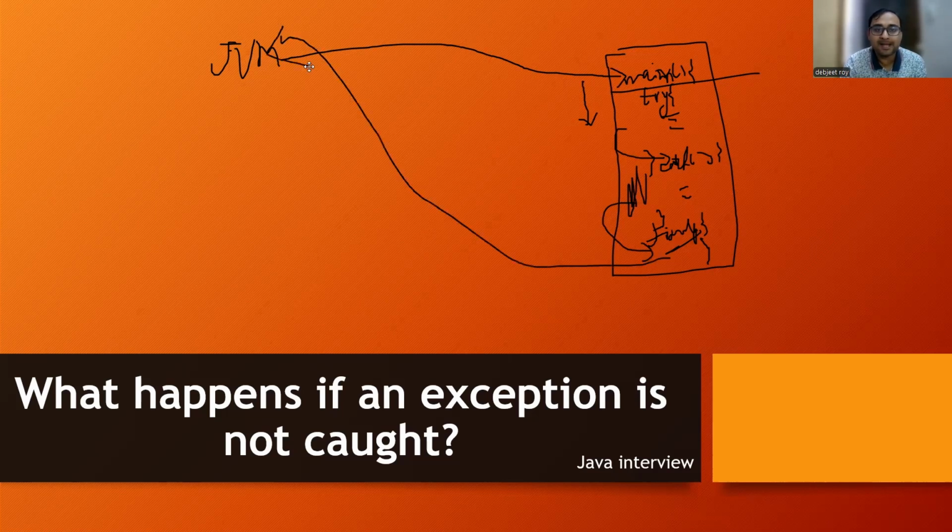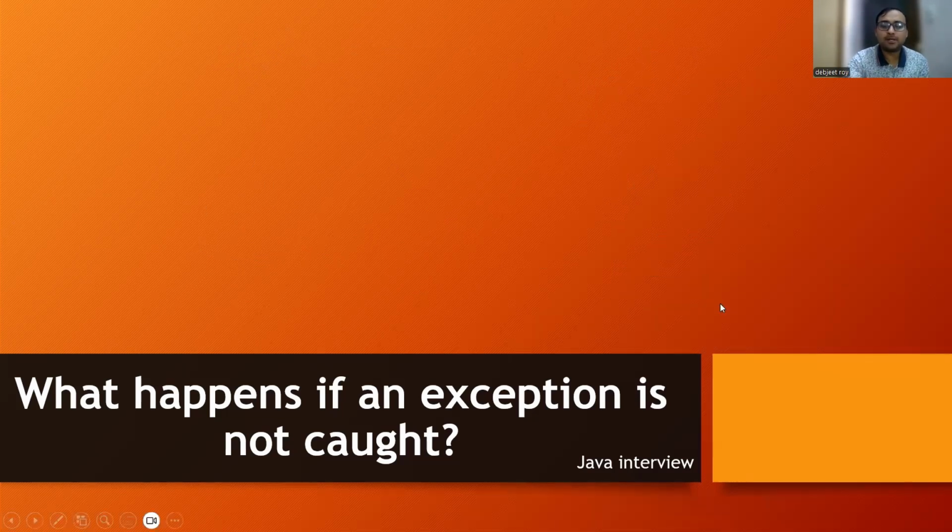It will go back to the JVM, and the JVM will throw the exception explicitly, with the exception stack trace, the exact message, the full print stack trace, everything the JVM will print. So this is the exact flow. Whether we catch the exception or not, exceptions will be thrown by the JVM explicitly. The JVM is programmed in such a way that first it checks whether the exception is caught by the programmer or not. If it is caught, it's perfectly fine, or else the JVM will catch it and throw it at the end. So this is the full flow. I hope you got the clarity on this. Now let's jump on to the next question.